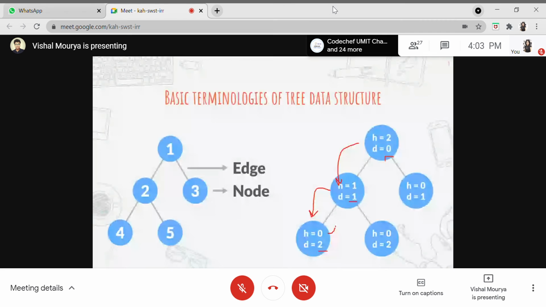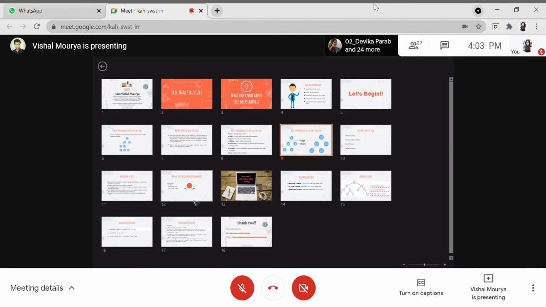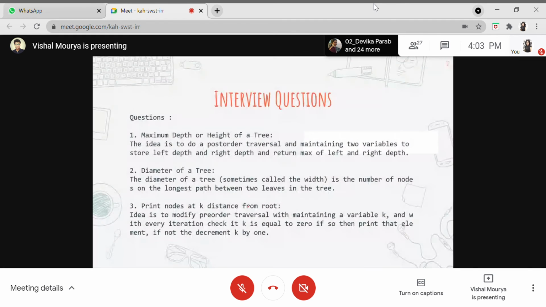So again, it will have 2 here. In that case, this left subtree is giving me 2, and then the right tree will be giving me 1. It's because the depth for the right tree is 1. So what I'll be doing is taking out the maximum of these two values. This is the left depth which I was talking about, and this is the right depth which I was talking about. So the maximum of these two will give me nothing but this 2. So this is how we will be implementing this logic for the maximum depth of a tree.